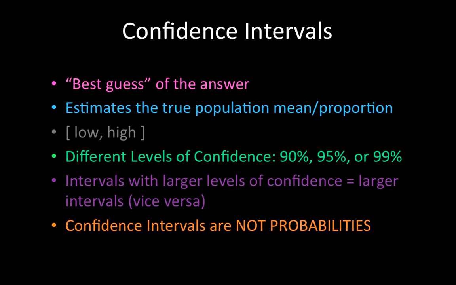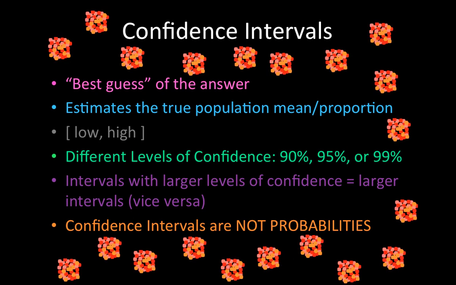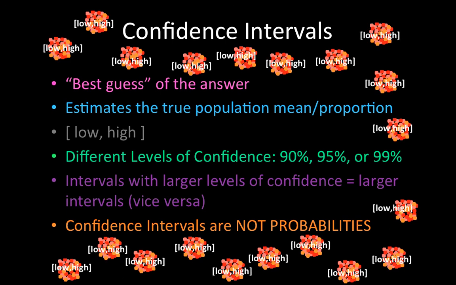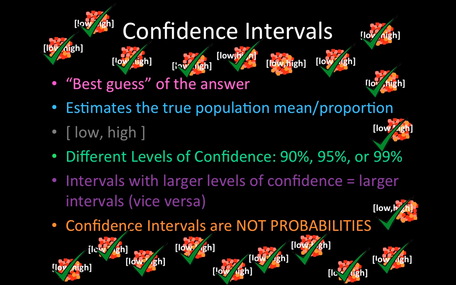Rather, being confident means that if we were to take samples of the same size, let's say 20 samples, and compute a 95% confidence interval for each sample, in the long run, the true population mean or proportion will fall within the interval 95% of the time, and theoretically it won't fall within the interval 5% of the time.